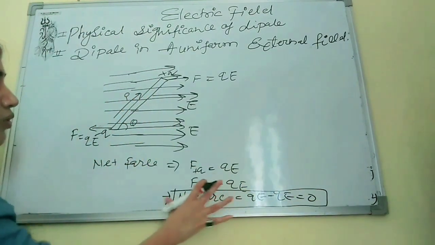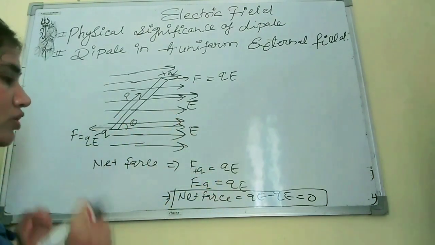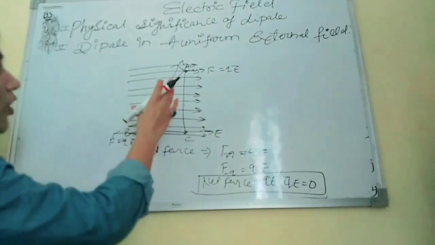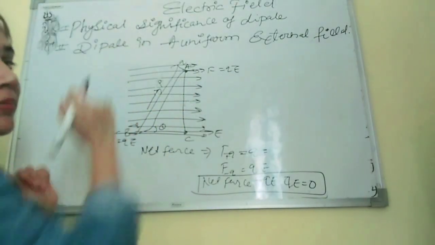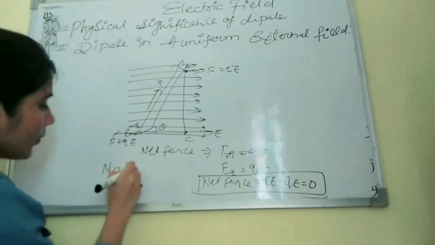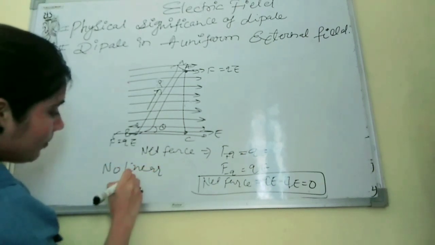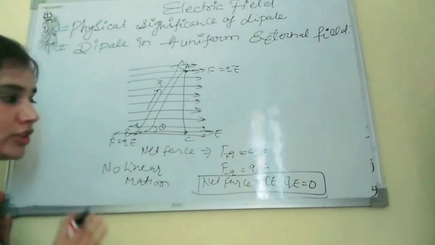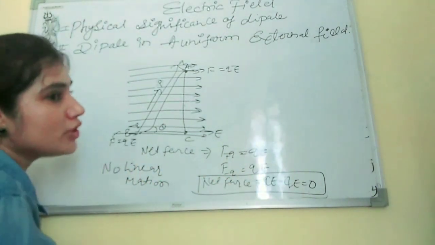Why is the net force 0 in this condition? Because the dipole is rotating, there is no linear motion. In the absence of linear motion, the net force becomes 0.